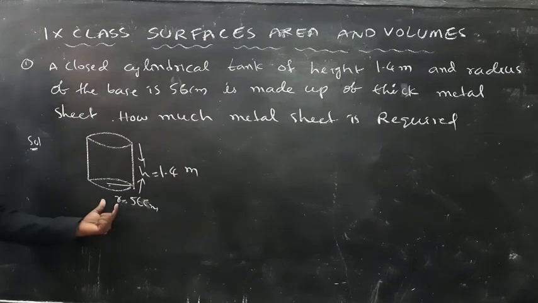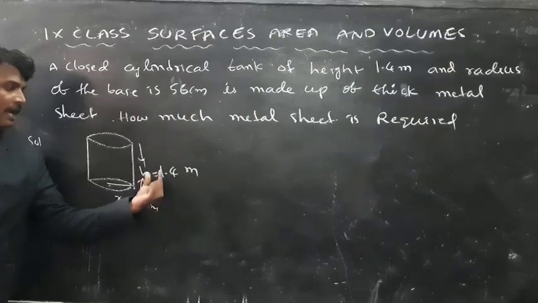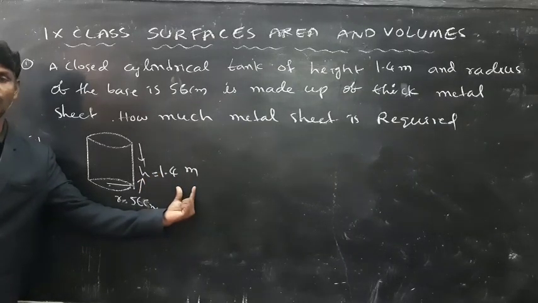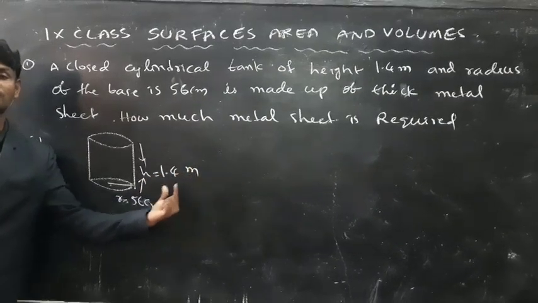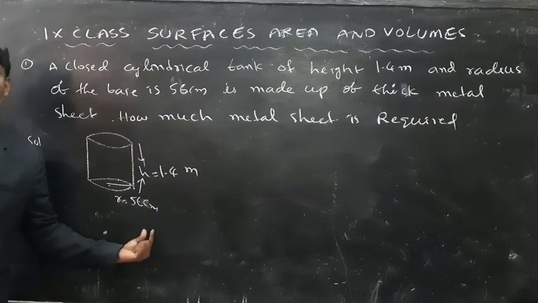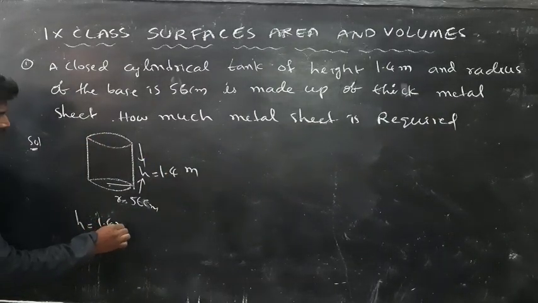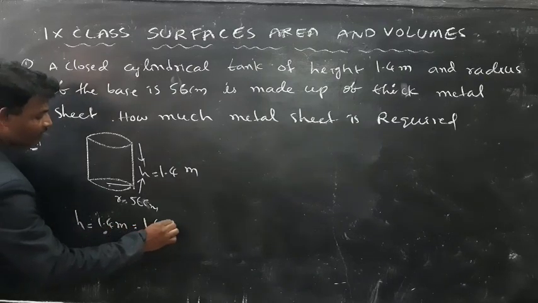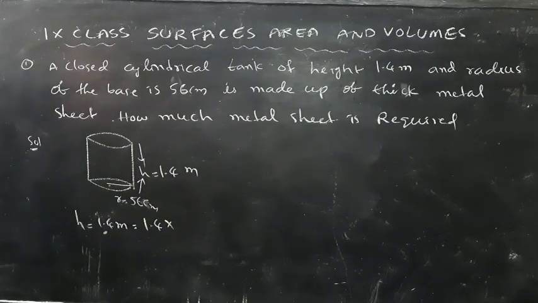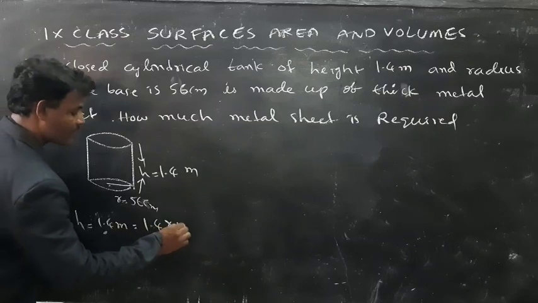See here, the radius is in centimeters and the height is in meters. You have to convert meters into centimeters or centimeters into meters. For example, height is equal to 1.4 meters. 1.4 into 1 meter is equal to 100 centimeters.